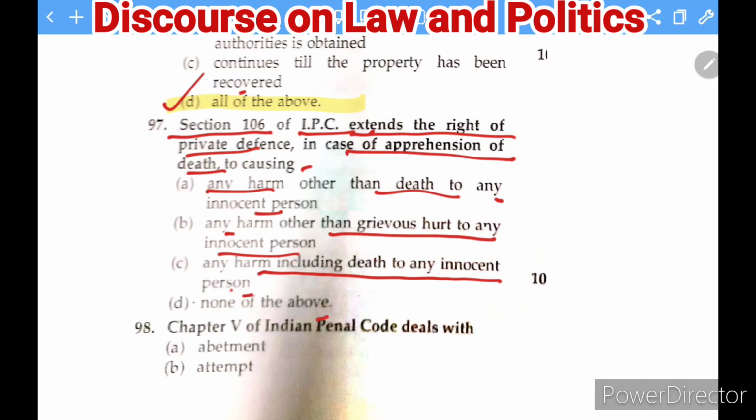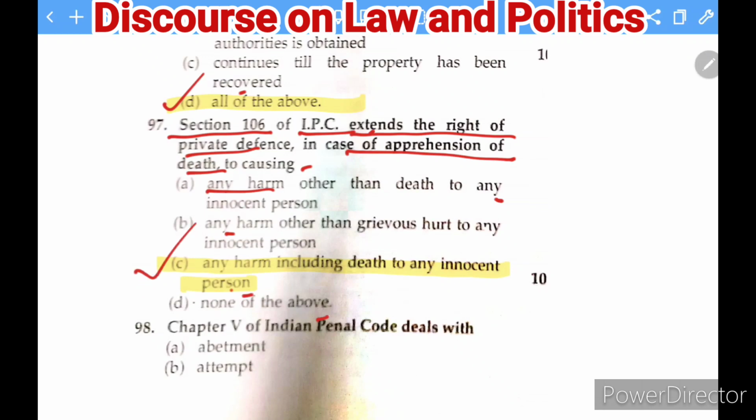Under Section 106, in case of apprehension of death, the right continues for causing any harm including death to an innocent person. So this is the right answer.